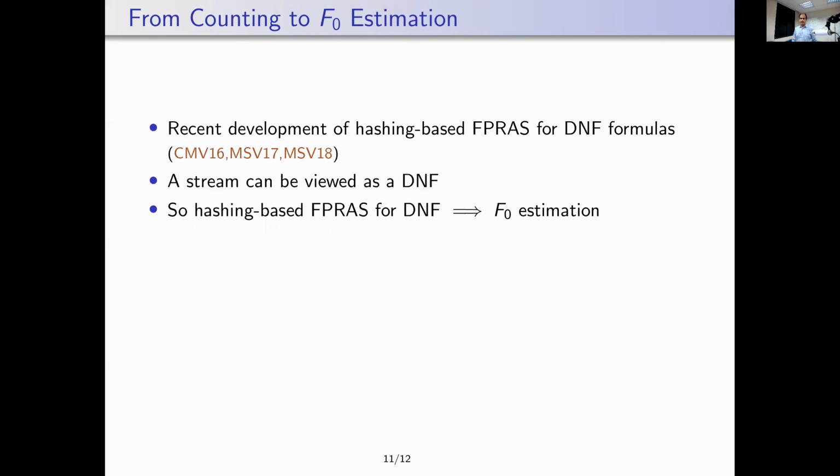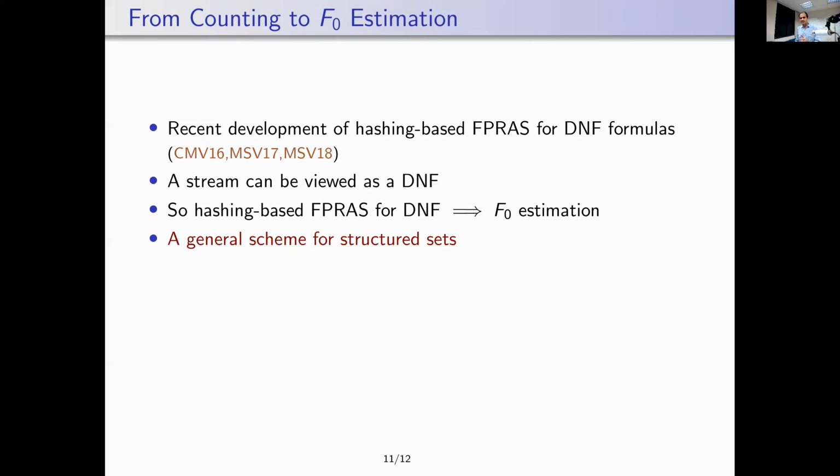What about the other direction? Well, to tell you that, I'll first tell you there has been a lot of work recently in designing hashing-based FPRAS schemes for DNF formulas. And our insight is again very simple. A stream can simply be viewed as a DNF. So now you can take a hashing-based FPRAS and convert it into an F0 estimation.